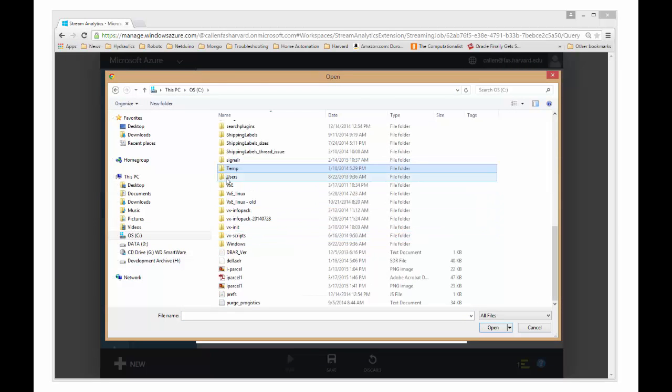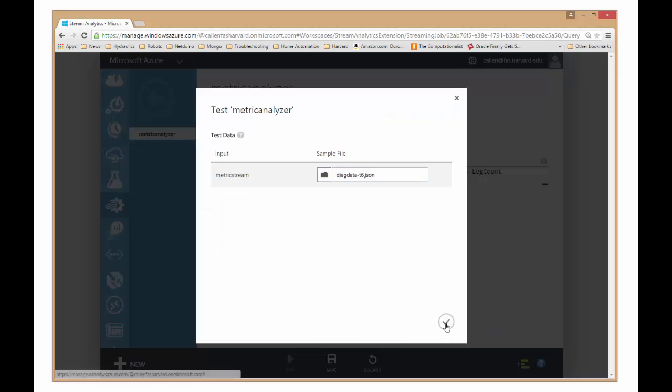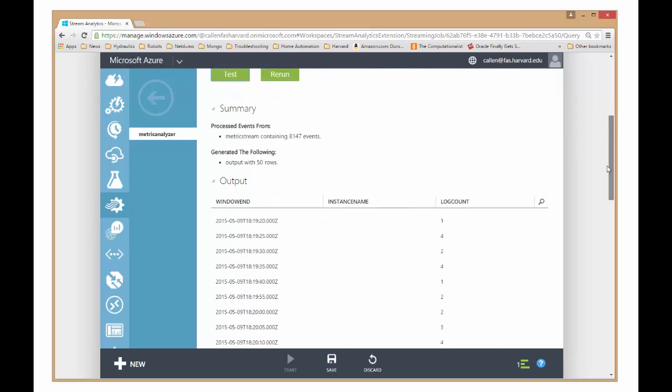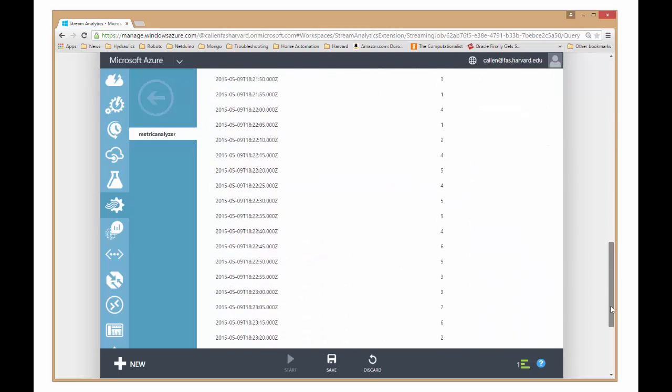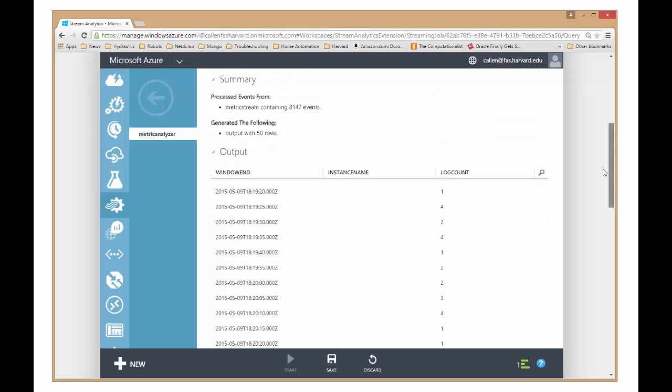In this case, I'm going to look at the test data from, let's just take a look at one of these here, like this one. It's not too big. We don't want to open up something that's going to take forever. So I'm going to load that test data, and this is a really handy feature for developing queries. I found this extremely useful when I was working on this project. So I've loaded that, and you can see it already ran my query against that. If I want to run it again, I can just rerun it. So I can make changes and adjust the query and then rerun it and see what the output is.